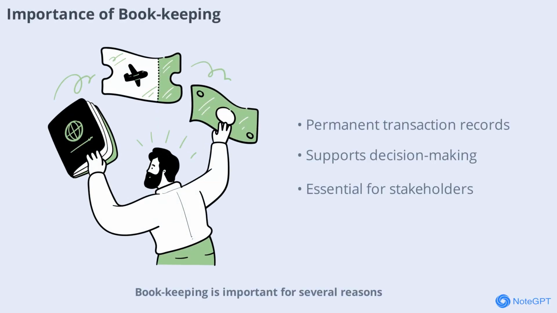Bookkeeping is important for several reasons. It helps maintain a permanent record of all transactions, provides financial information for decision-making, and enables business owners to control operations. Bookkeeping also serves as legal evidence in case of disputes and is essential for calculating tax liabilities. Its utility extends to various stakeholders, including owners, management, investors, customers, government, and lenders, all of whom rely on accurate financial information for their respective needs.